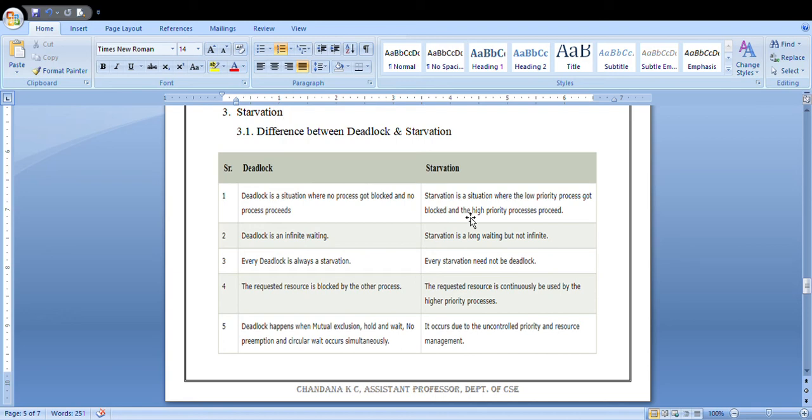There should be a mutual understanding between the persons who are riding those vehicles. If one vehicle passes from right to left, they should allow the next vehicle to pass from left to right. That is mutual understanding. If there is no mutual understanding, then if vehicles from both sides enter the bridge, none of the vehicles can move anywhere.